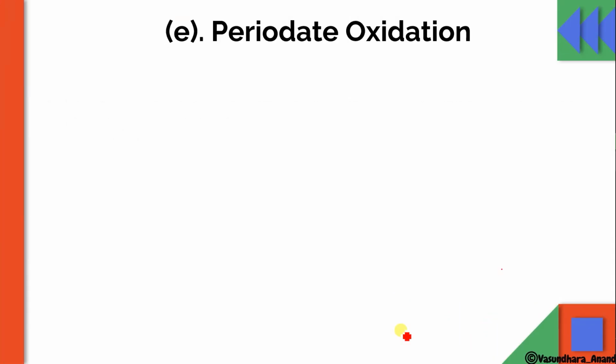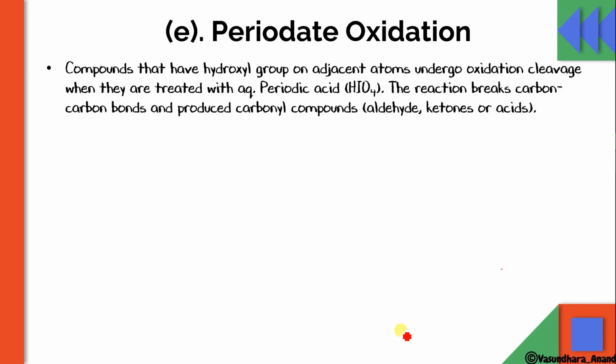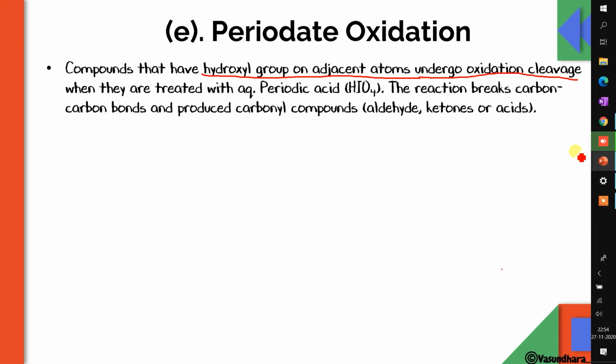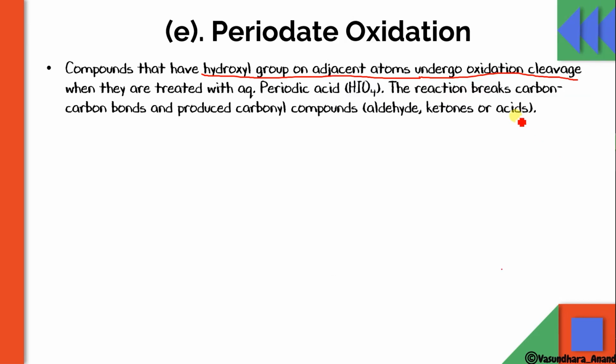This is periodate oxidation. So it says that compounds that have hydroxyl groups on adjacent atoms, that is important. Just mark it. Hydroxyl groups on adjacent atoms, like vicinal, we can say, undergo oxidation. Cleavage will also happen there. That means the bond is going to break. Which bond? The carbon-carbon bond will break. This breaks the carbon-carbon bond and produces carbonyl compounds, that means aldehydes, ketones or acids,